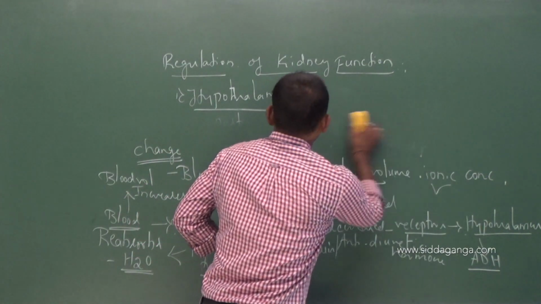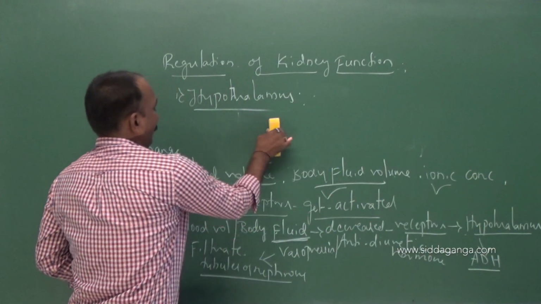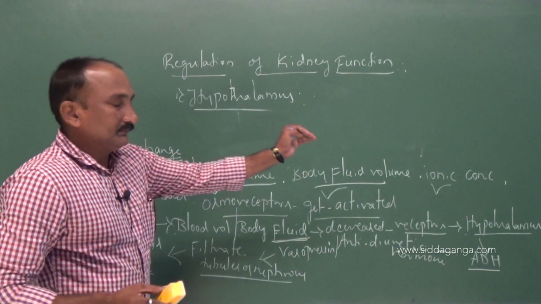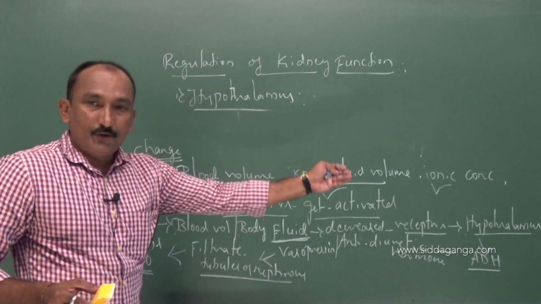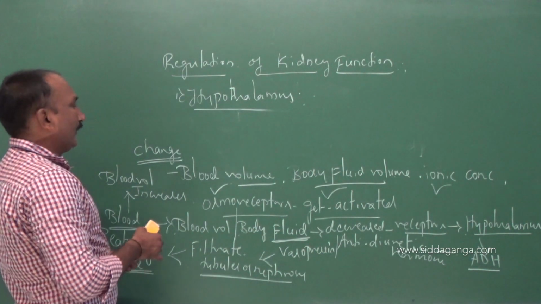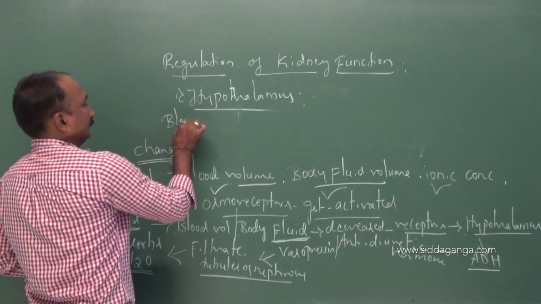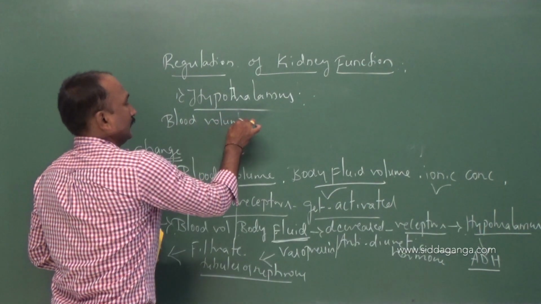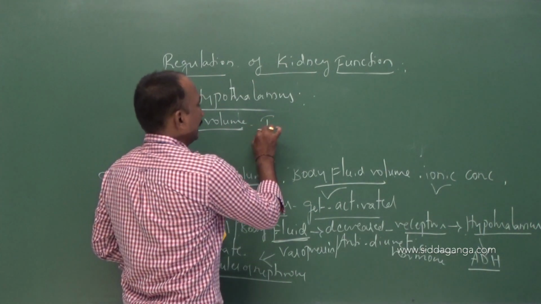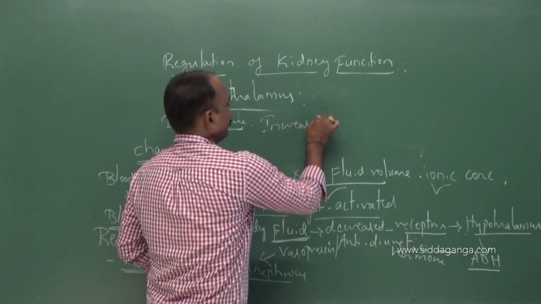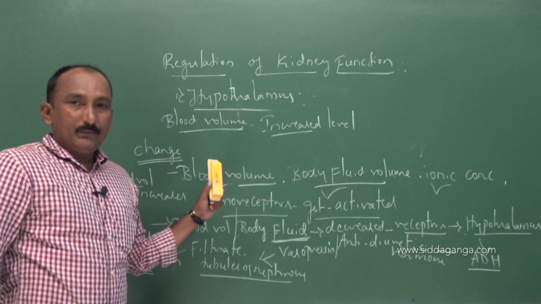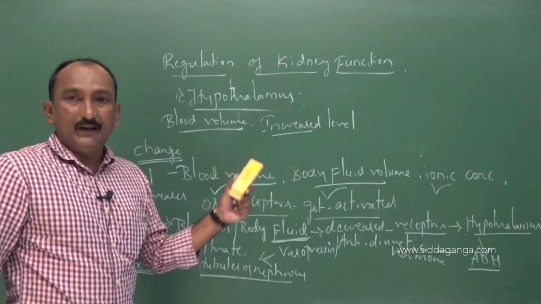You may ask a question, okay? Whenever the blood volume is reduced from the normal level, that activates the receptors and stimulates the hypothalamus to release the ADH. What if the blood volume is increased from the normal level?